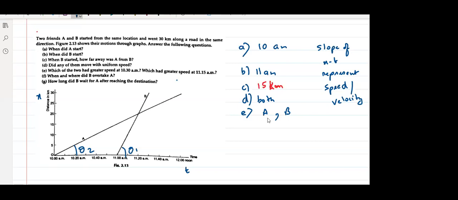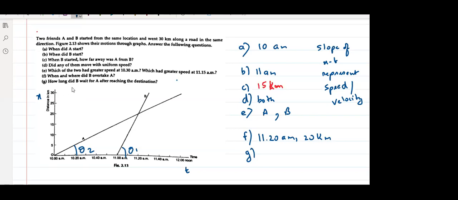No, sir. Now what about F? 11:20 at 20 kilometers. Yes, very good. 11:20 a.m. and 20 kilometers. Very good.